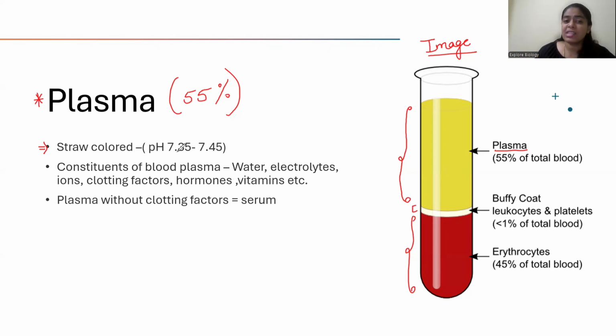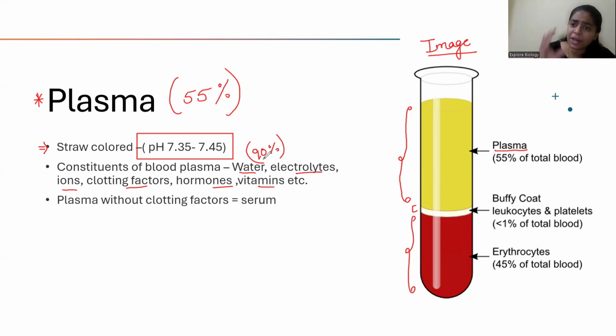So plasma, if you see the pH, very, very important, children. What is the pH of the plasma? So the pH of the plasma is 7.35 to 7.45, which is almost neutral, right? Not much acidic, not much basic. Neutral component. So what does this plasma contain? It contains water, electrolytes, ions, clotting factors, hormones, vitamins, etc. Many different things, in which the majority is water, right?